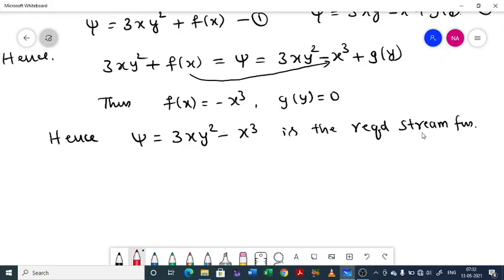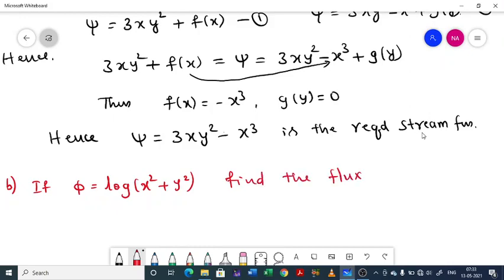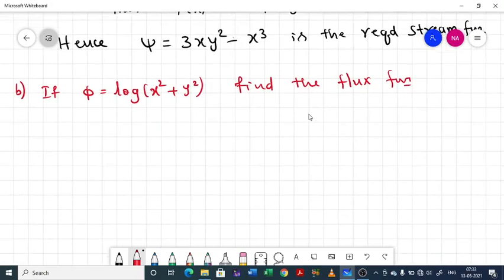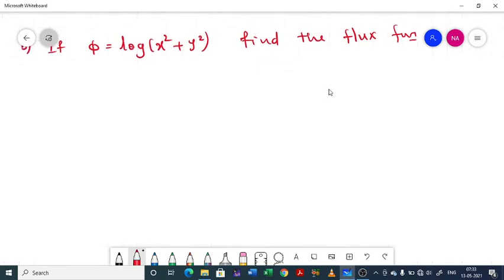Next problem B. If the potential function is log of x square plus y square, then find the flux function. See, flux function or stream function are same, right? So again phi is given, we need to determine psi. That's what we need to do.